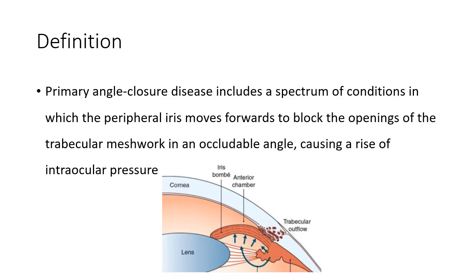By definition, primary angle closure disease is a spectrum of conditions in which the peripheral iris moves forwards, as you can see here in the diagram. The peripheral iris moves forwards to block the opening of the trabecular meshwork in an occludable angle. Now, this term is important. Occludable angle basically means an anatomically predisposed angle, right? Such that if the peripheral iris moves forward, there is a blockage and an obstruction in the outflow of aqueous, thereby causing a rise of intraocular pressure.